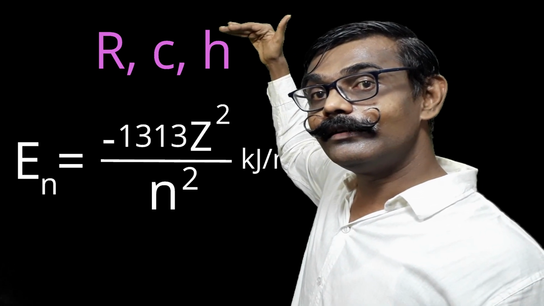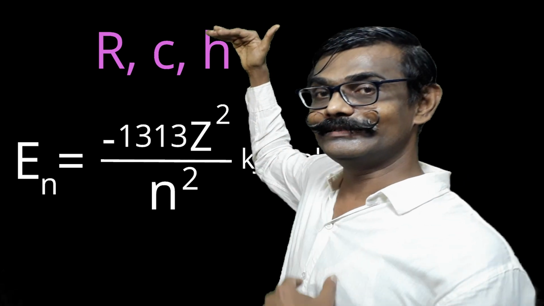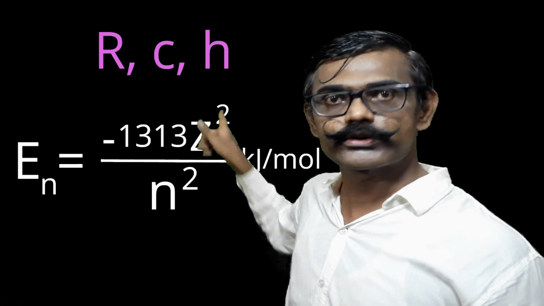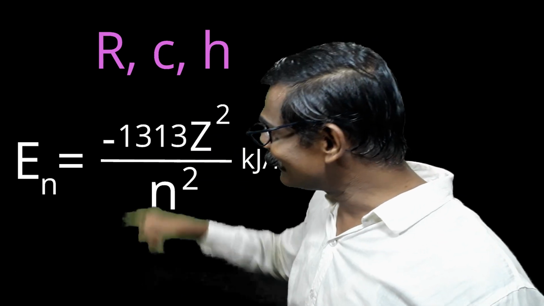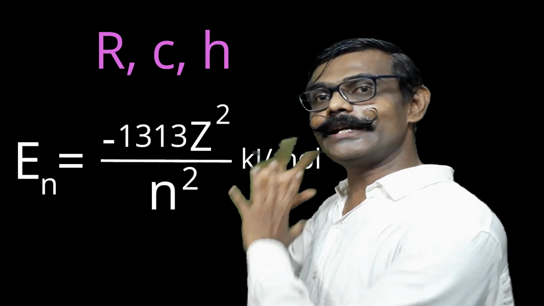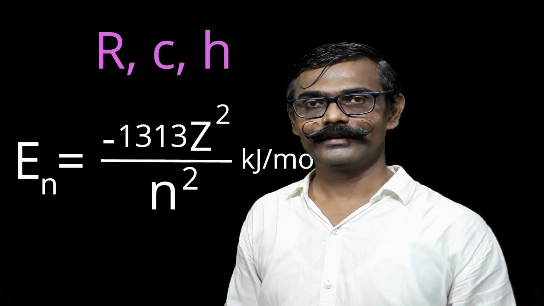Energy will increase, because it is inversely proportional... So being inversely proportional, energy should decrease. But pay attention, there is a negative sign. Because of the negative sign, mathematically we say there is an increase in the energy.